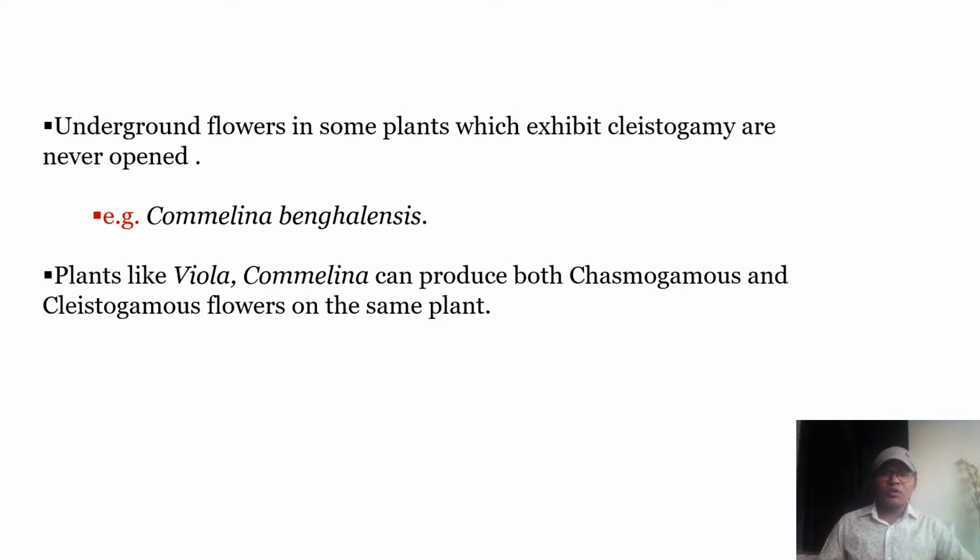Even some flowers which grow underground also show this adaptation, that is cleistogamy. The example is Commelina bengalensis. Even plants like Viola and Commelina can produce both chasmogamous as well as cleistogamous flowers on the same plant.